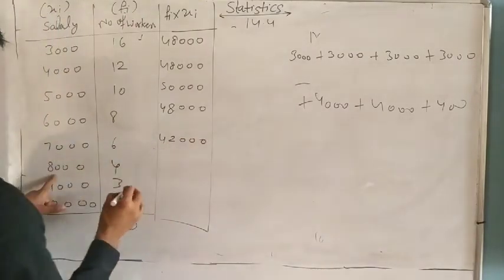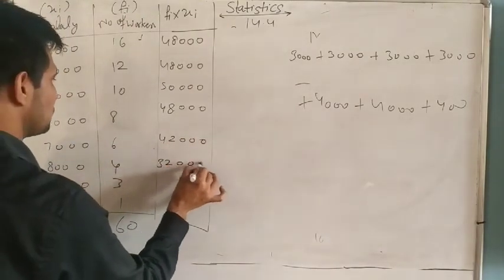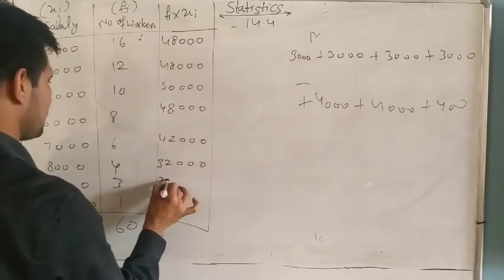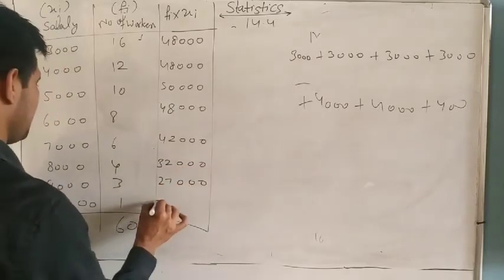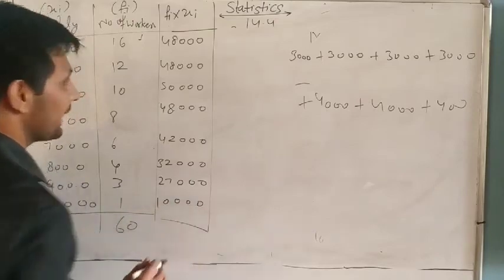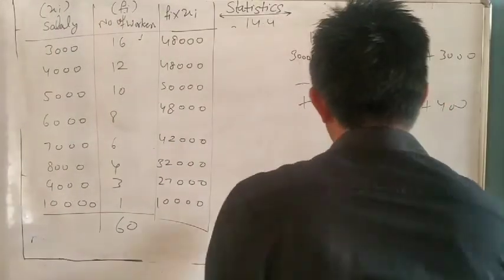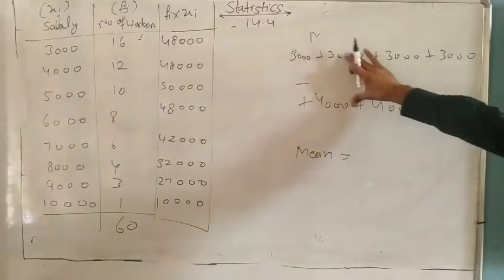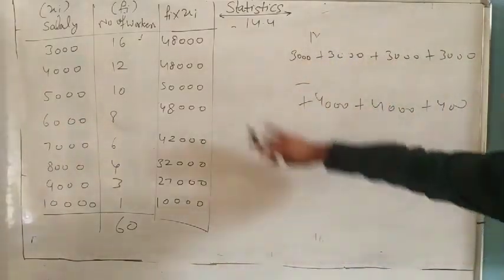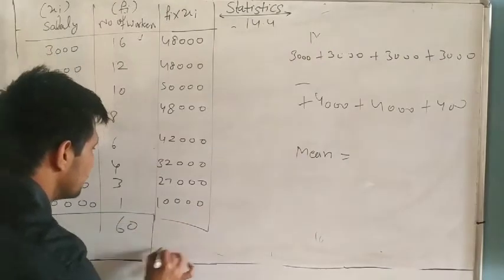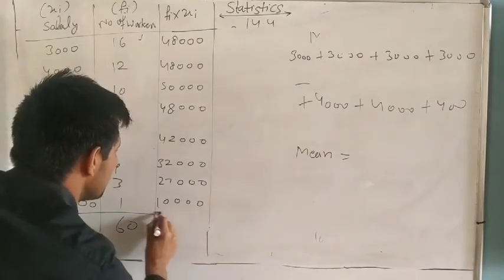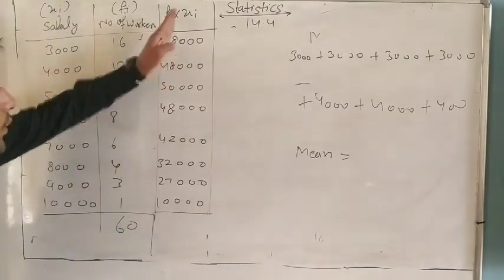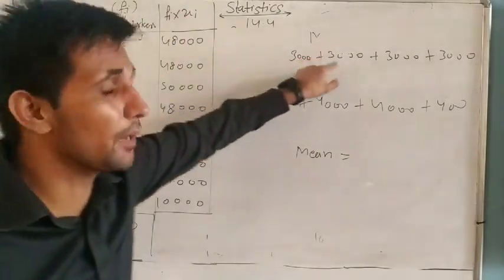42,000 plus 32,000 plus 27,000 divided by 10,000. And tell me, how will you find the mean? Mean is always the sum of all observations divided by the number of observations. Here we have to find the sum, because 3 plus 3 plus 3.